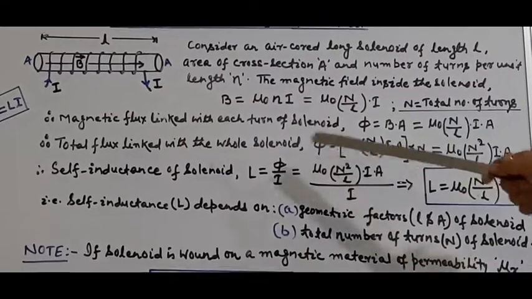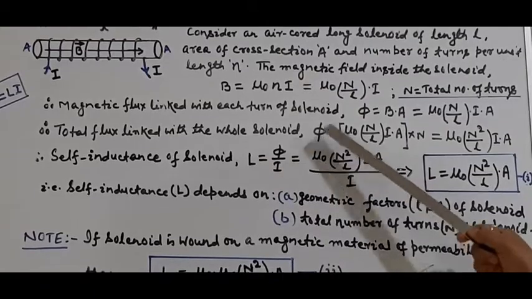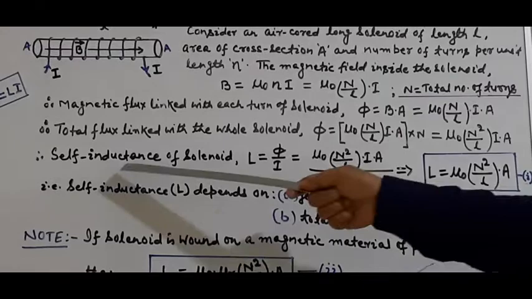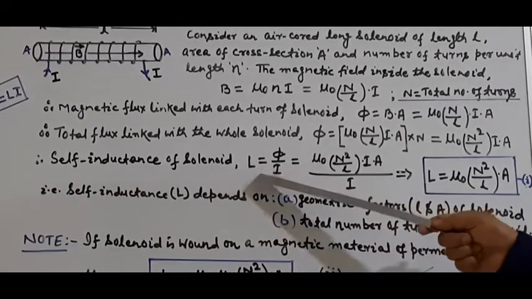If I divide this phi by I, we shall get the self-inductance. So what is the self-inductance of the solenoid? Self-inductance L is equal to phi by I.